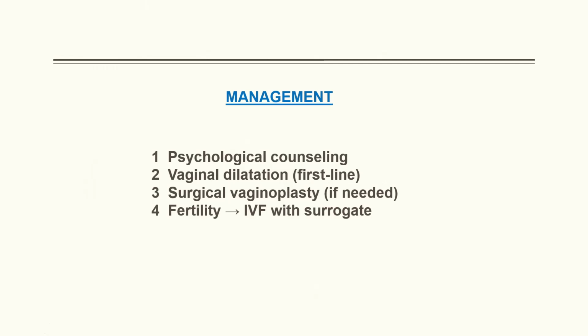This method has a high success rate, that is roughly 90 to 95%, and is generally preferred over surgical options. So if the patient is asking for you for a non-surgical method that can lead to good consummation, or that can lead to resolving the problem of dyspareunia, then you can answer that the first line treatment is vaginal dilatation or the Frank method of vaginal dilatation.